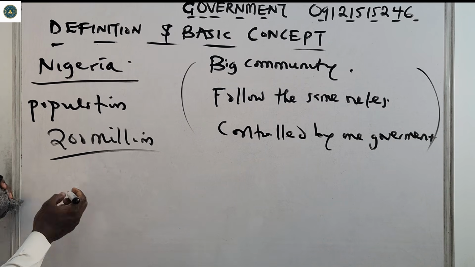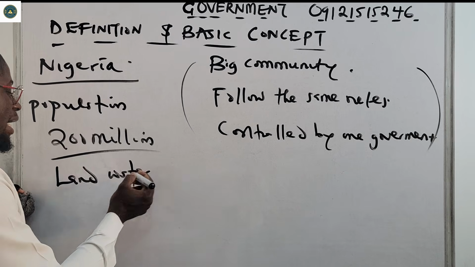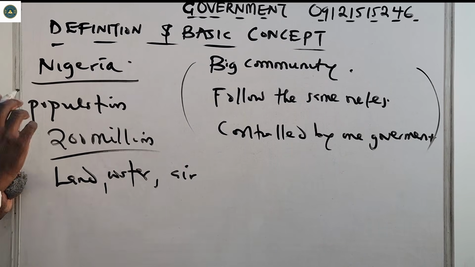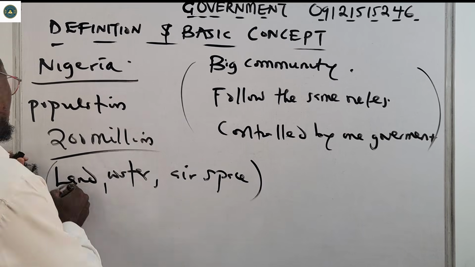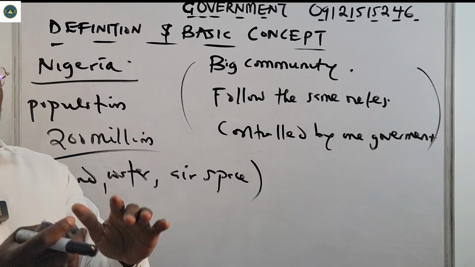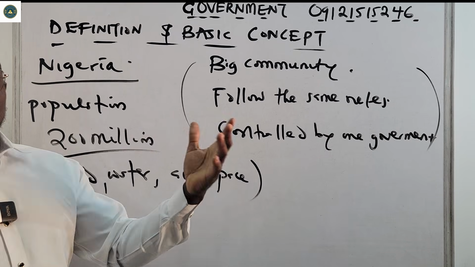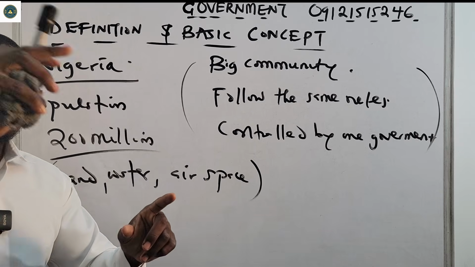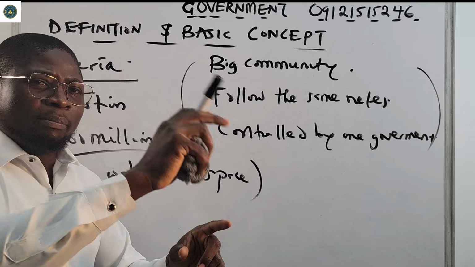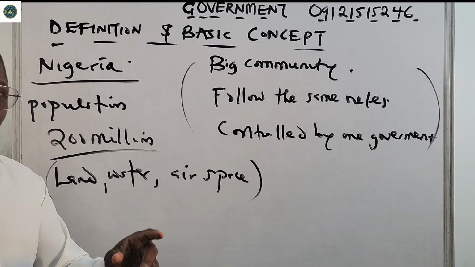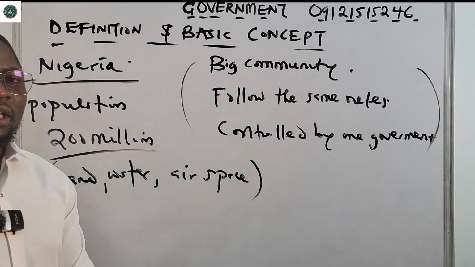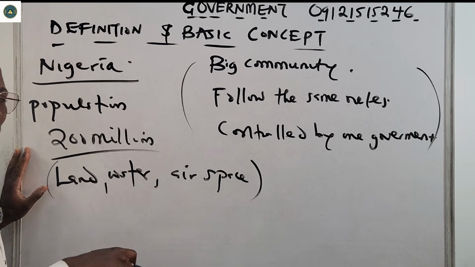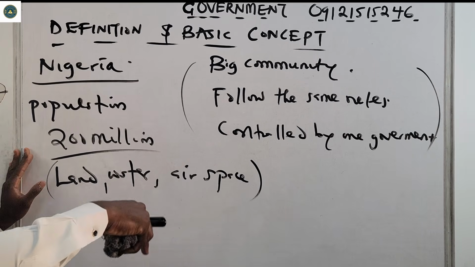Also, Nigeria has land. It has water. It also has airspace that belongs to it. I don't know if you have the opportunity to travel before, or you must have heard of when Russia and Ukraine were fighting. Ukraine said no Russian airline or airplane should cross their airspace, that if they cross their airspace, they're going to shoot them down. Because of that, you can say that a country has its own airspace. So a state has its airspace. Nigeria has its own airspace.